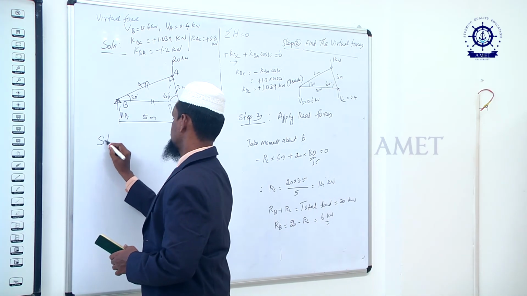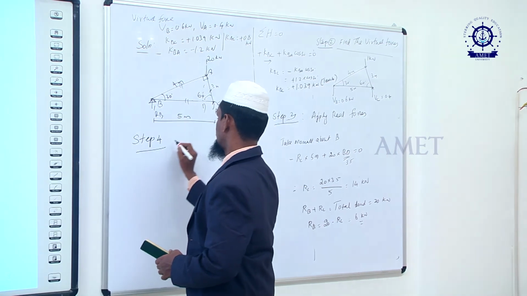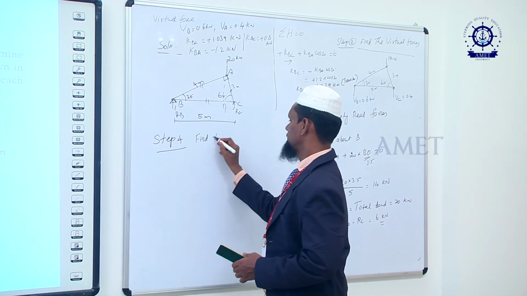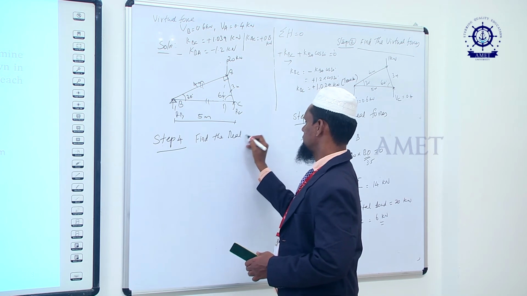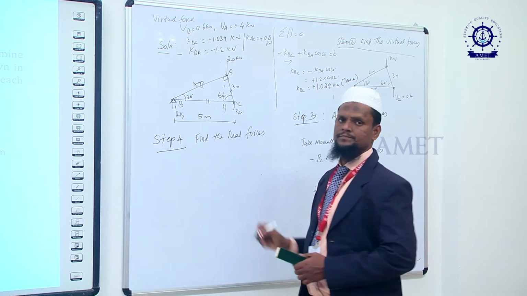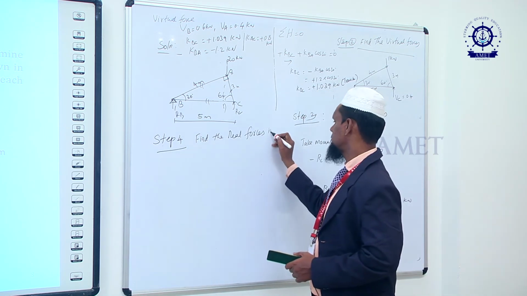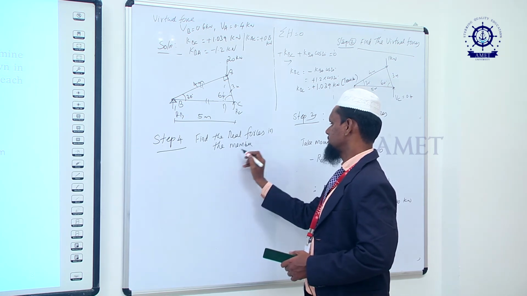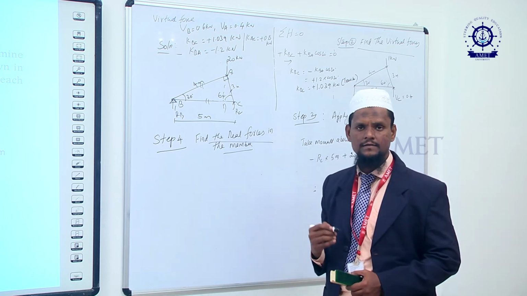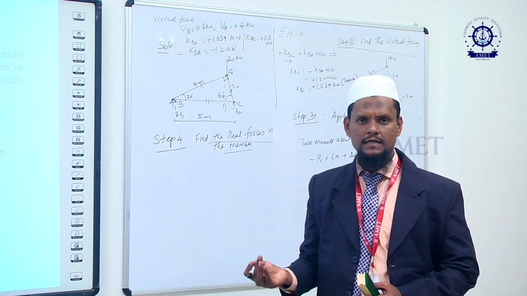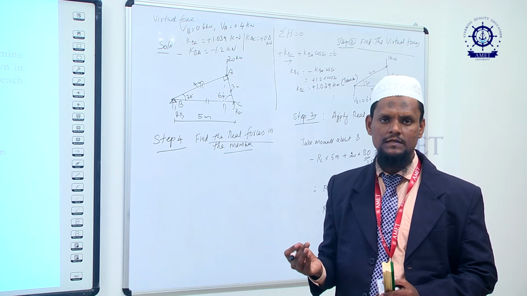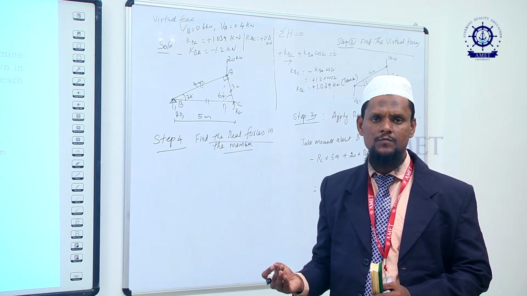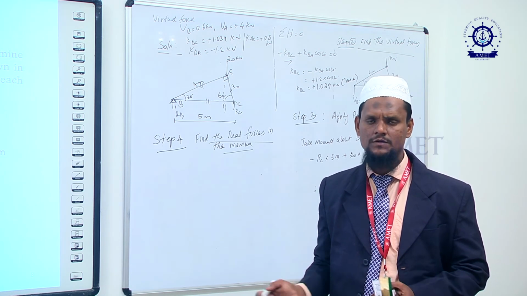Step 4. Find the real forces in the members. So what we have to do? Again, take any one joint, resolve the vertical component and horizontal component, and set them to 0.